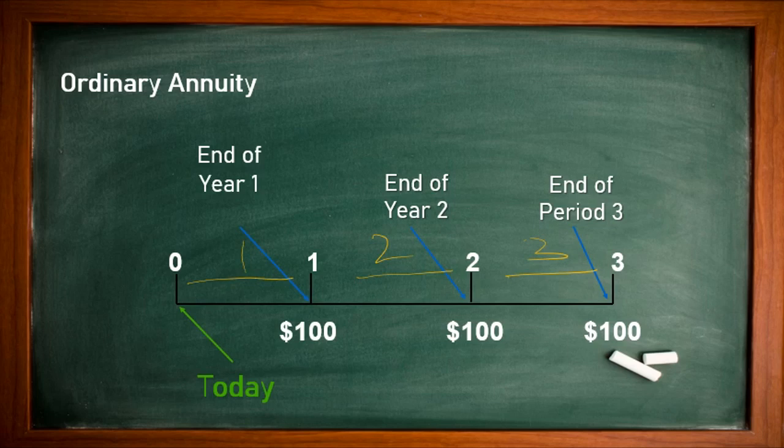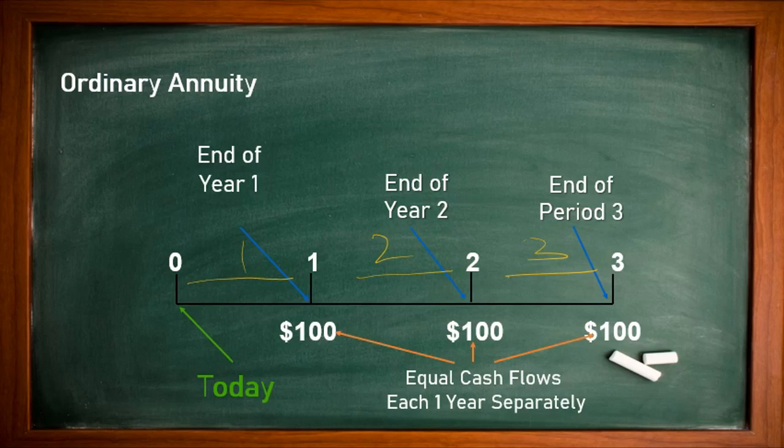It means whatever you receive after completion of each year shows an ordinary annuity. The amount we receive, 100, 100, 100, three times, is an equal cash flow each year separately. So here we are giving the example that we have equal payments. After the first year we have 100, the second year we have 100, as well as in the third year 100. So this is the equal payment we are talking about, separate equal payments every year. So this is the example of an ordinary annuity.